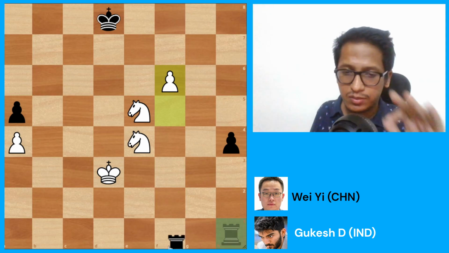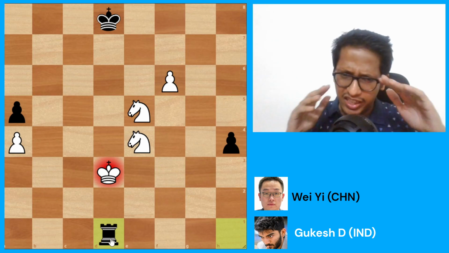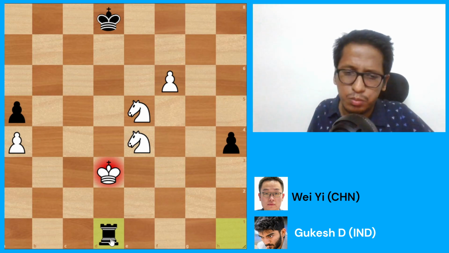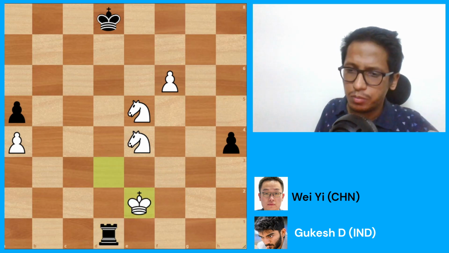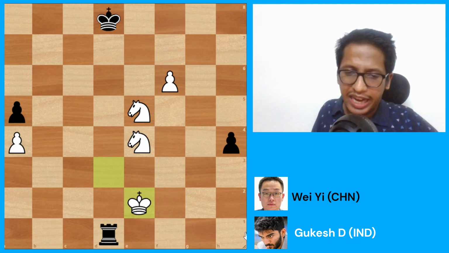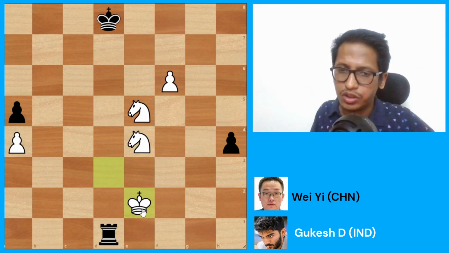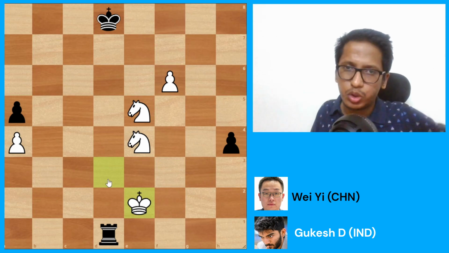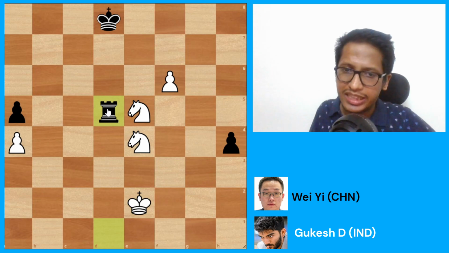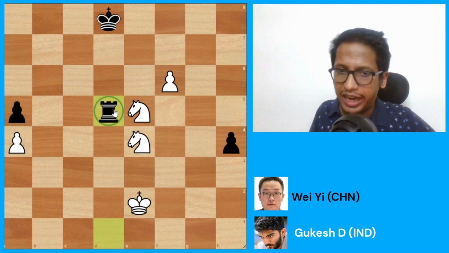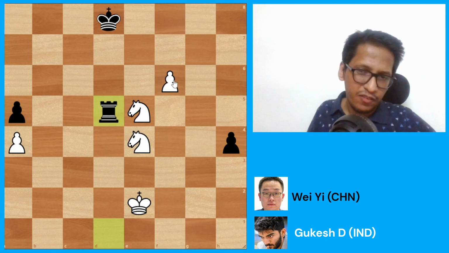The only defense was to play rook d1 check. Very, very unnatural move. You move this rook away, and also another thing is after king e2 the rook is attacked, so it is not a very natural move to play. However, the point is that you want to disrupt the balance of this king, pull the king away from these knights, so that in the future you can attack one of the knights and get your rook behind this f pawn. Very complex idea.